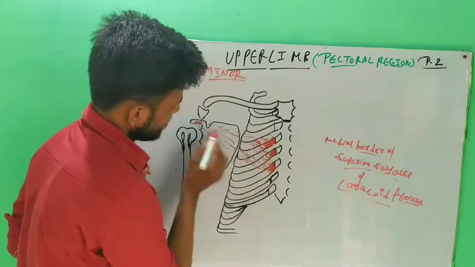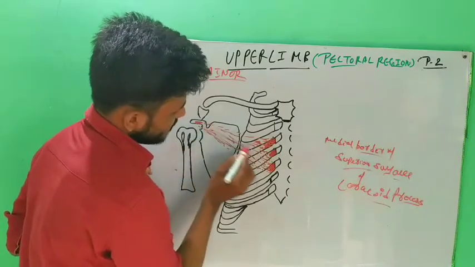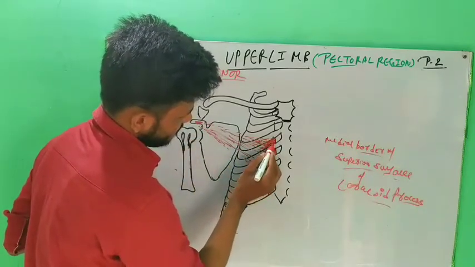This is the insertion of the pectoralis minor muscle.